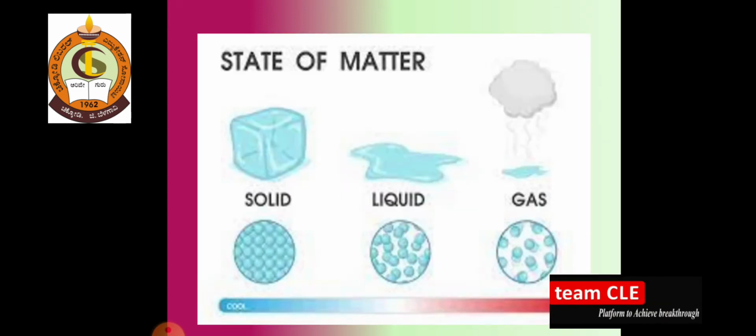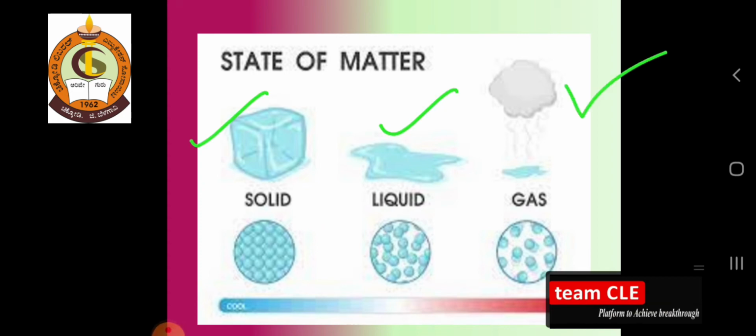Now when we are talking about the states of matter, that is solid, liquid and gas, you can see in this image that the solid particles are tightly packed.